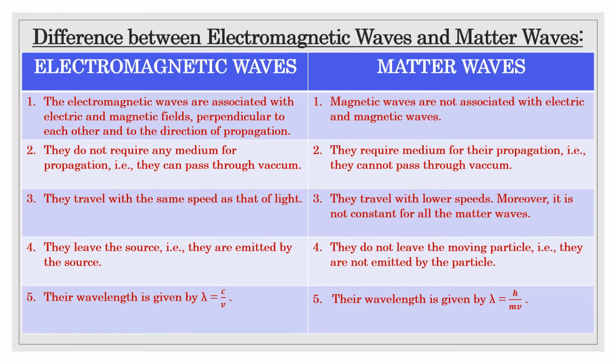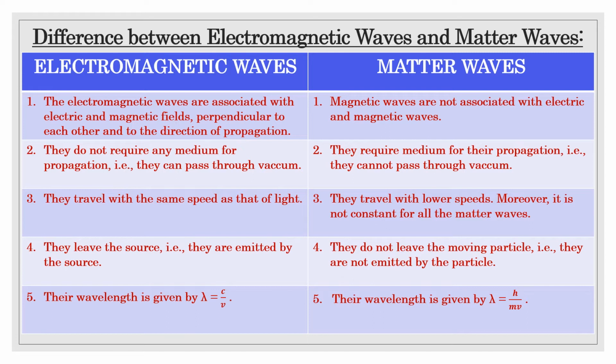Now fourth one, electromagnetic waves leave the source. That is, they are emitted by the source. And they have the wavelength lambda equals c upon nu. And matter waves do not leave the moving particle. That is, they are not emitted by the particle. And their wavelength we can write as the de Broglie wavelength. That is, lambda equals h upon mv.